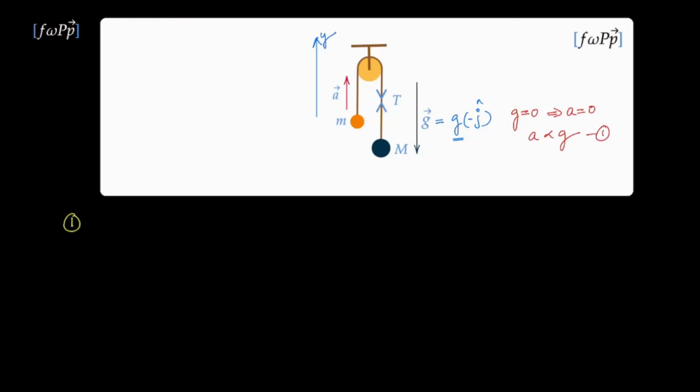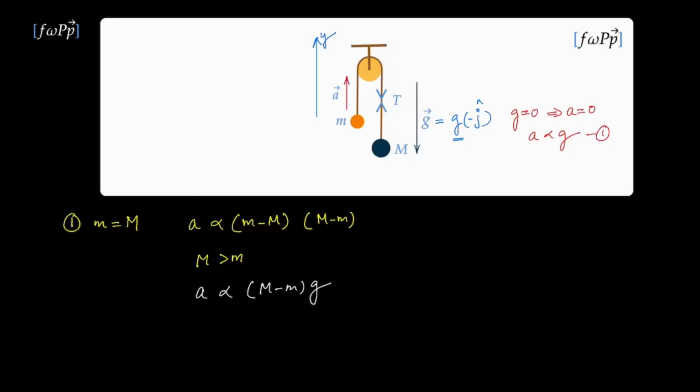Let's now look at the case when the masses are equal. If the masses are equal, then there is going to be no acceleration. And that implies that the acceleration must be proportional to m minus M, the difference between them, or it could also be M minus m. So which one of these we need to choose? But we know that if the capital M mass was greater than the smaller m, then this object has to go up with a positive acceleration. Therefore, this is the candidate that is going to be of value. So we put together what we have up till now. A has to be proportional to M minus m into the magnitude of g.